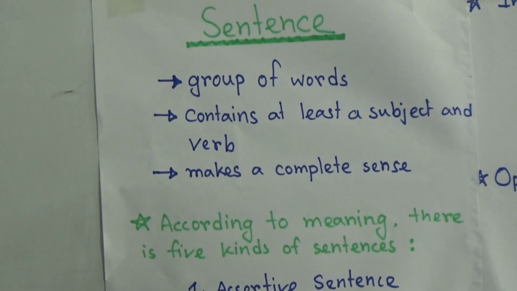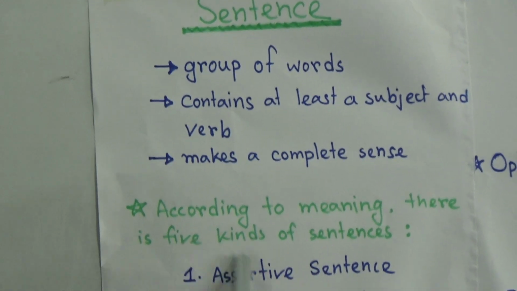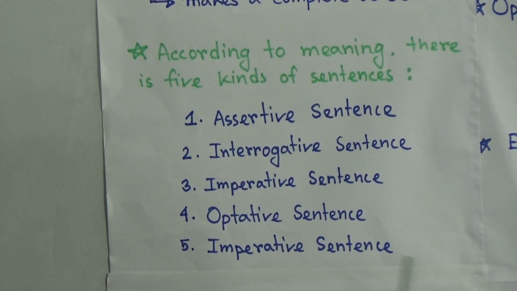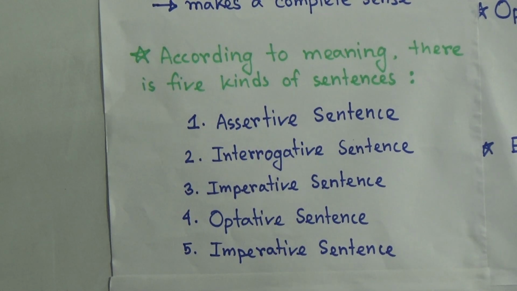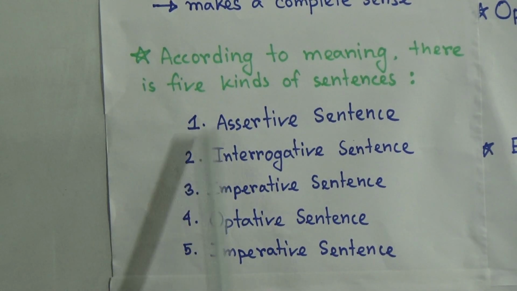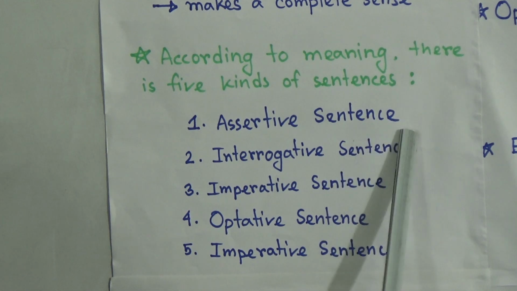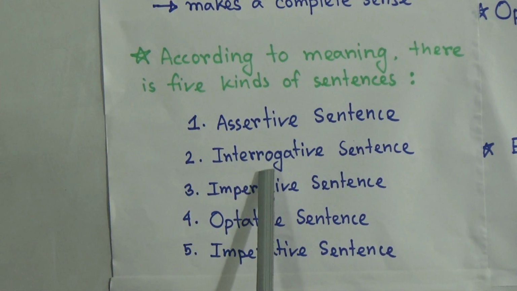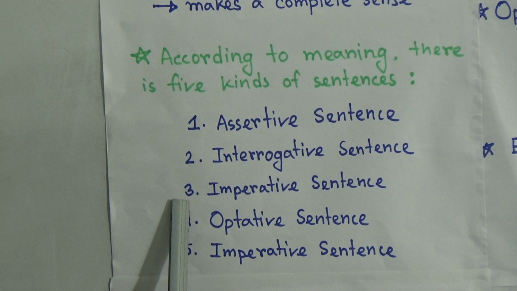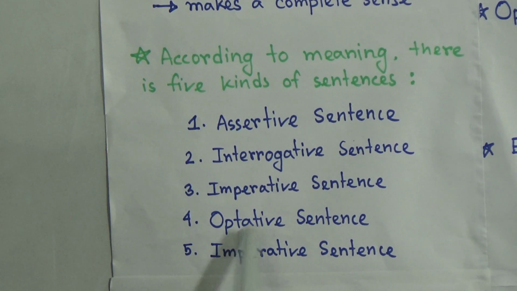And now according to meaning, there are 5 kinds of sentences. Number 1 is assertive sentence, you know about it. Number 2 is interrogative sentence. Number 3 is imperative sentence. Number 4 is optative sentence, and lastly number 5 is exclamatory sentence. So now we will discuss these 5 kinds of sentence in detail.